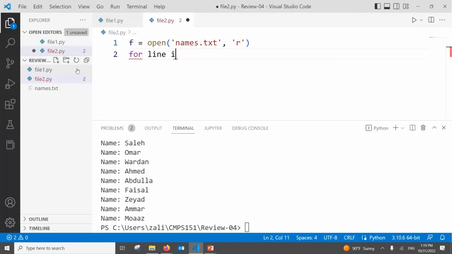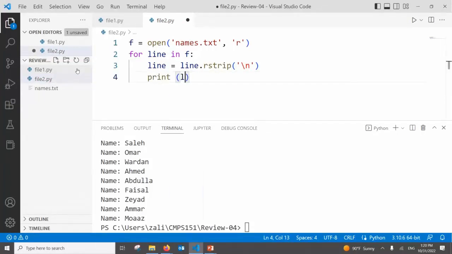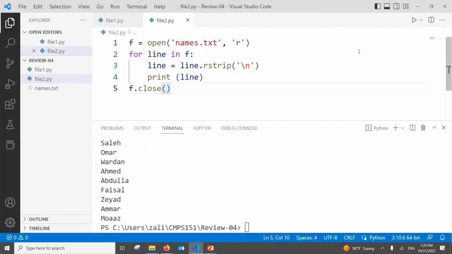Look with me. For line in f. Do you think this is going to work? Line is equal to line.rstrip, backslash what? Print line. This is one way of doing it. And finally, let us close the file. Is this going to work? Let's see. Run. Perfect.